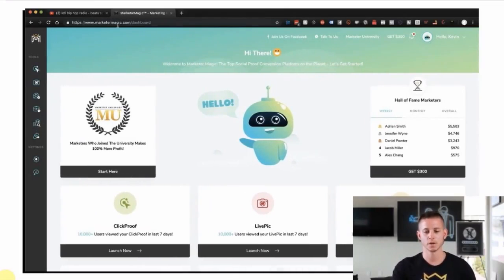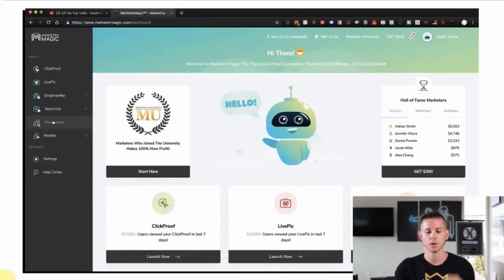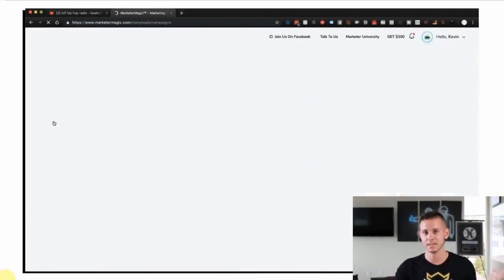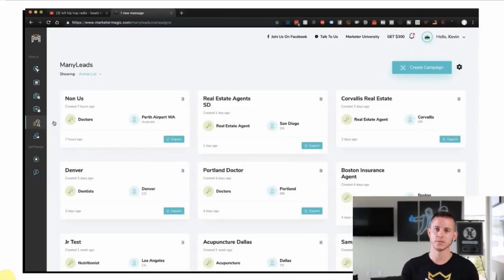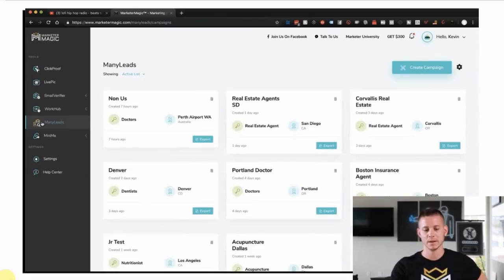So we're inside marketermagic.com right here. This is the dashboard, right? So Marketer Magic is a suite of tools. It's not just one tool, but the tool that we're gonna be talking about today is actually called Many Leads, right? And Marketer Magic does have a free 7-day trial. You can also get any individual app a la carte just from the pricing page as well. But we're just gonna talk about Many Leads for right now.